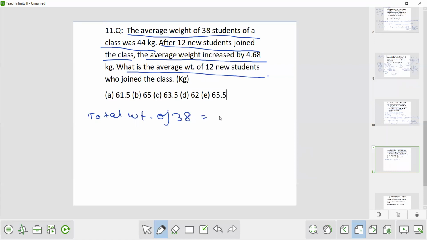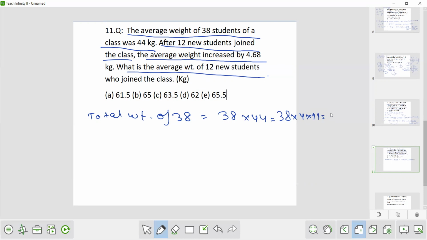weight of 38 students will be 38 into 44. How to calculate 38 into 44? So we can write 38 into 4 into 11, because multiplication by 11 is quite easy. So 38 into 4 is how much? 40 into 4 is 160. So it is 2 less.